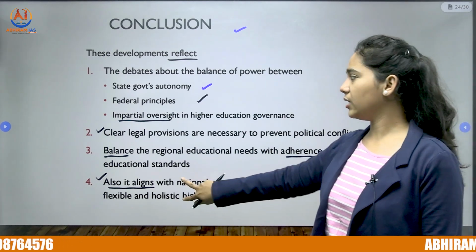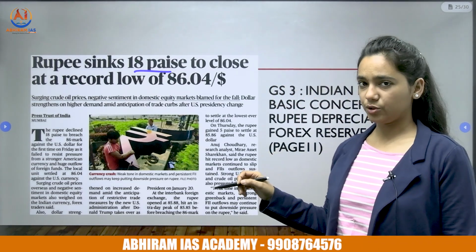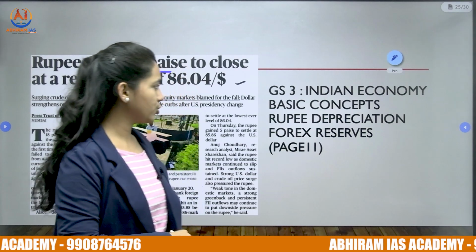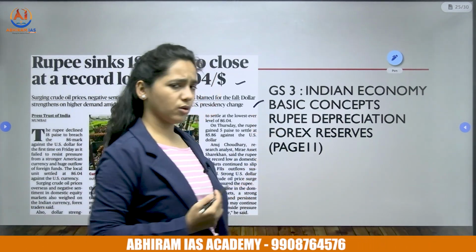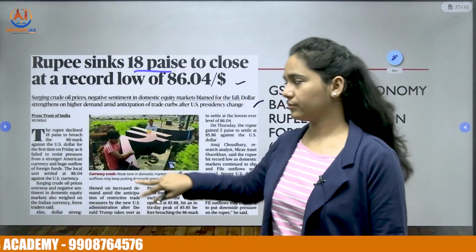Next, it also aligns with the National Education Policy of 2020, which argues for more flexible and holistic development of higher education in India. So the next article is about the rupee sinking to its all-time low of 86 rupees against the US dollar. It is relevant to your GS3 topic, Indian economy. It is also important for all the basic concepts in your prelims. We can find this article on page 11.